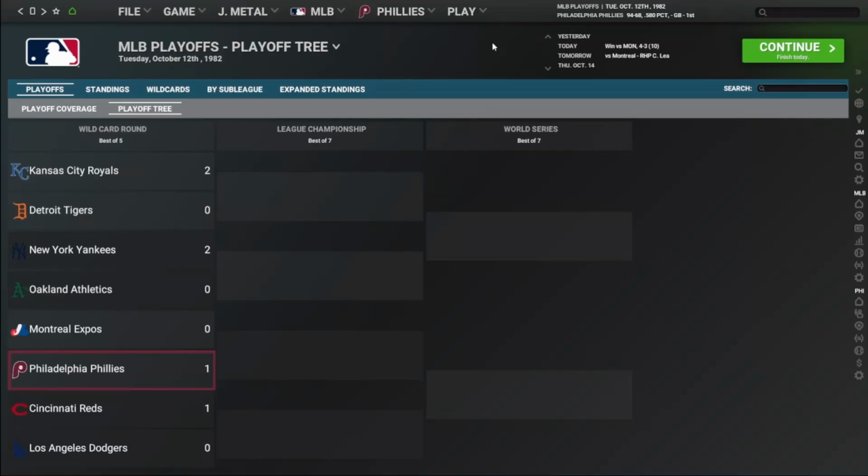Game 2 of the Phillies versus the Montreal Expos in the 1982 wild card round of the playoffs is about to get underway. Here you have a look at the playoff tree. Kansas City has taken a 2-0 lead over the Detroit Tigers in that 5-game series, and the Yankees are now 2-0 over the Athletics in that series.